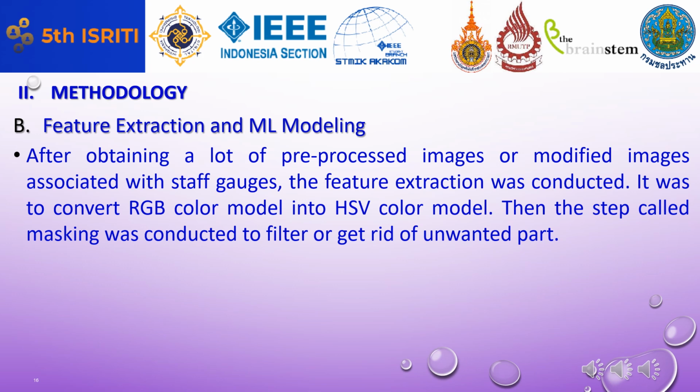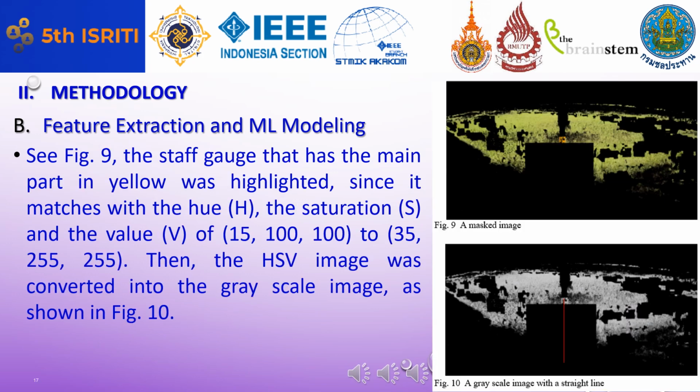The feature extraction was conducted. It was to convert the RGB color model into the HSV model. Then the step called masking was conducted to get rid of unwanted parts. For the feature extraction, see Figure 9. The staff gauge that has the main part in yellow was highlighted, since it matches the hue, saturation, and value range of 15, 100, 100 to 35, 255, 255. Then the HSV image was converted into the grayscale image as shown in Figure 10.